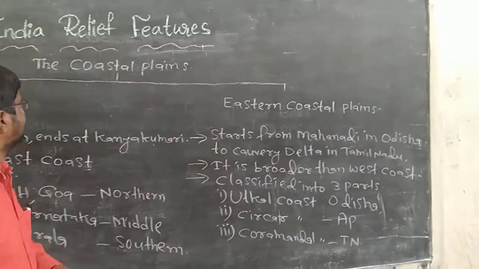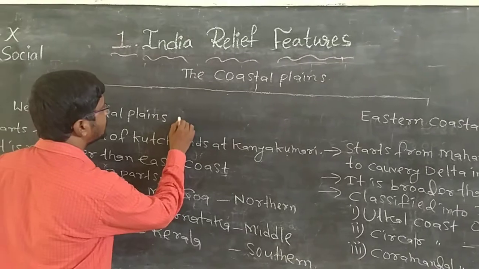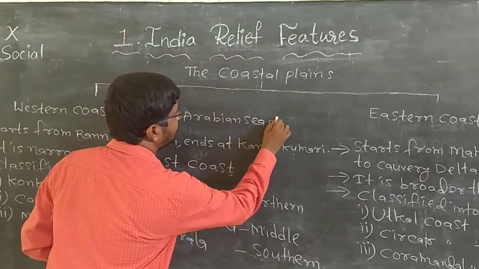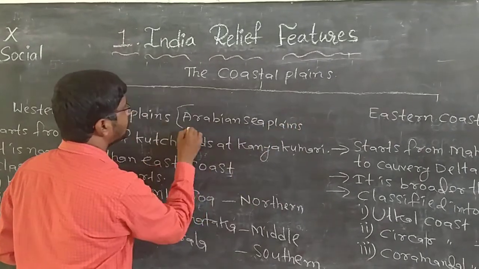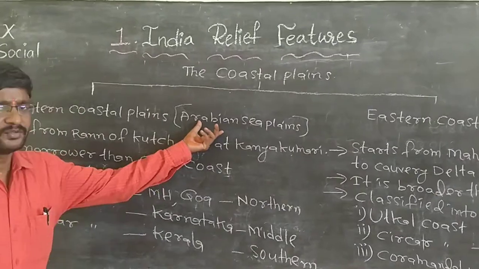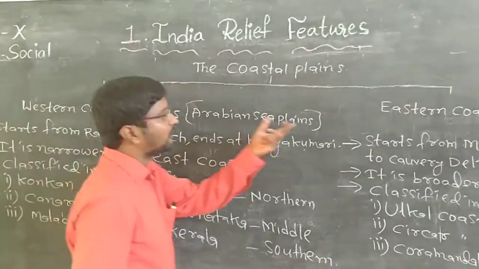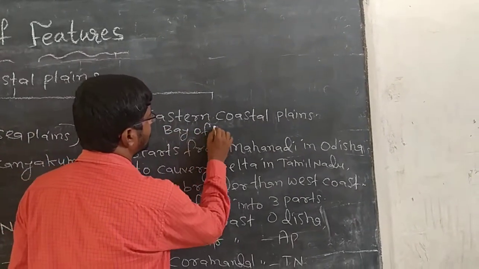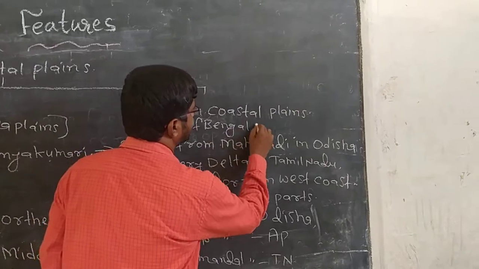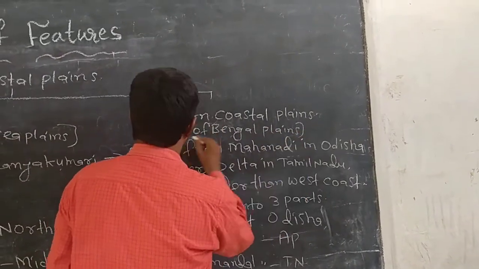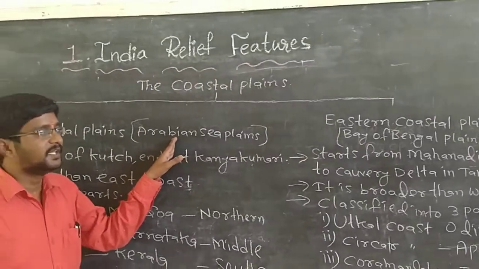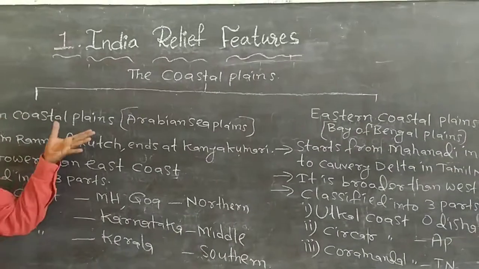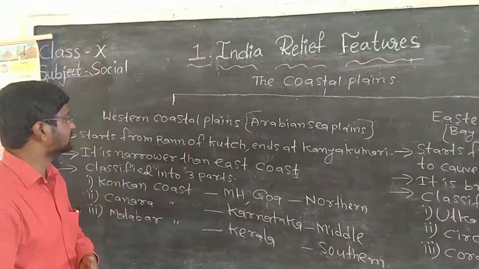So western coastal plains, how are they formed? These western coastal plains are also called Arabian Sea plains, because they are located along the Arabian Sea. What about eastern coastal plains? These are also called Bay of Bengal plains. So what is the other name of western coastal plains? Arabian Sea plains. What is the other name of eastern coastal plains? Bay of Bengal plains. So first let us learn about the western coastal plains.